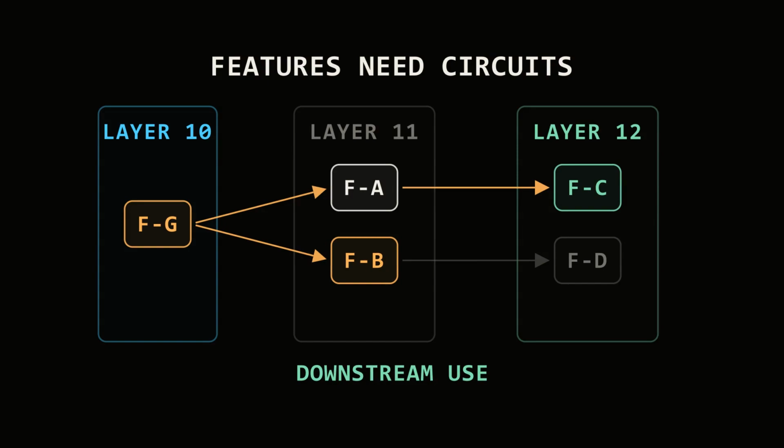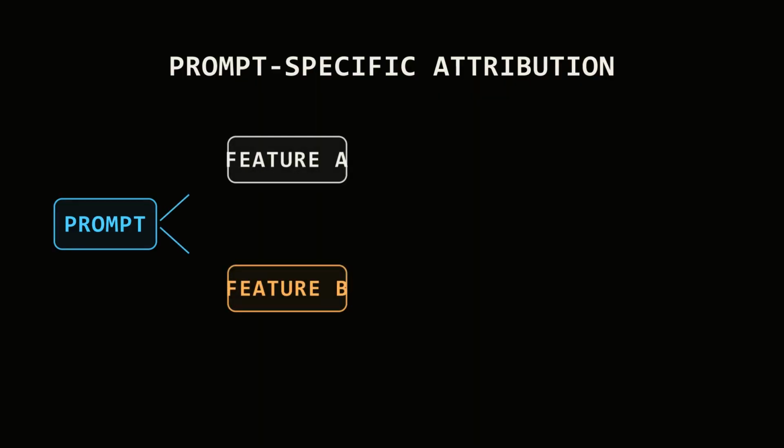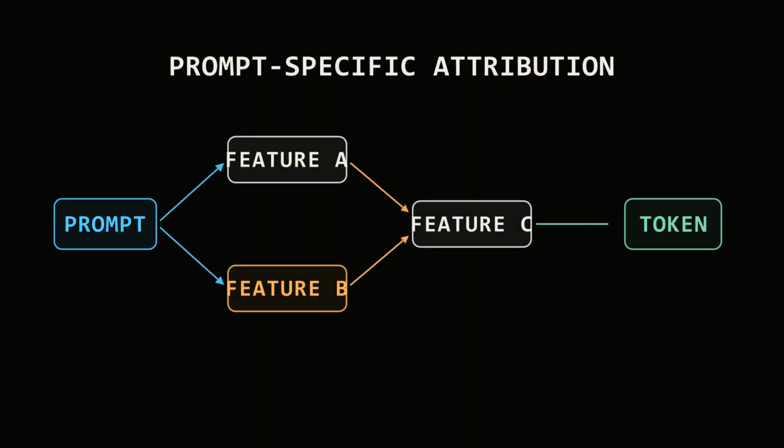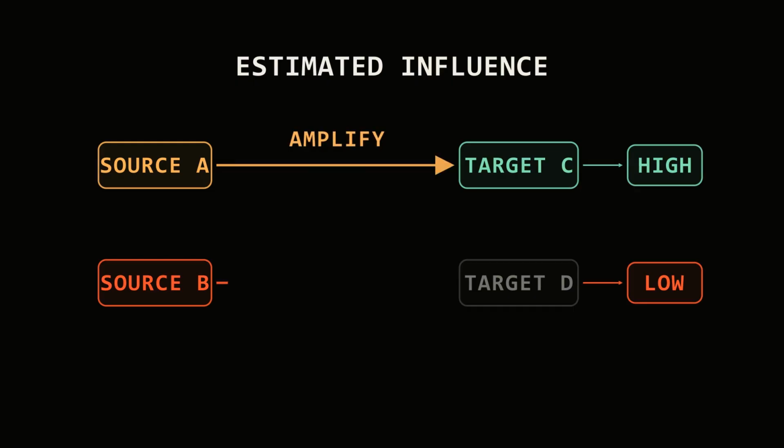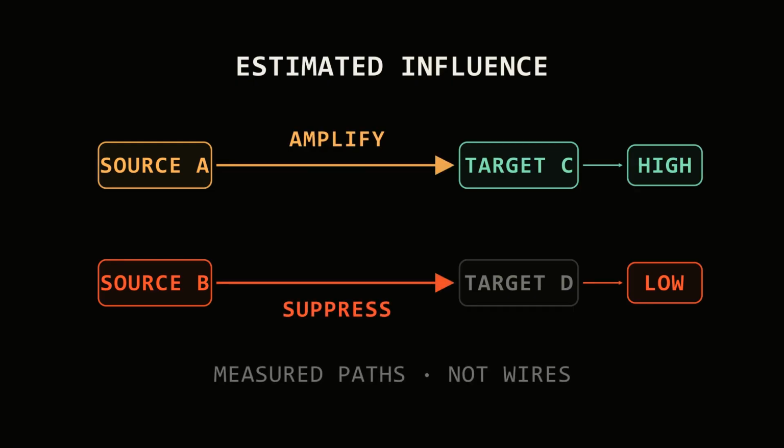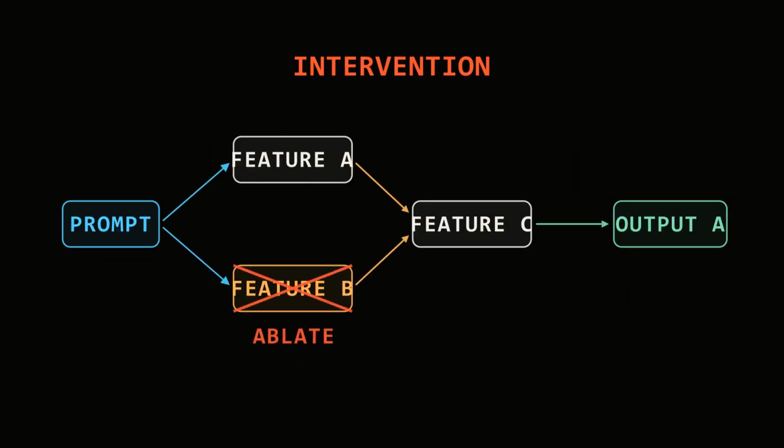We also need to see how features influence one another across layers. Circuit tracing builds an attribution graph for one particular response. It follows estimated influence from the prompt through internal features toward the produced token. The lines in this graph are not literal wires. They are measured paths of influence, evidence that one internal state helped amplify or suppress another. Researchers can test a proposed path by suppressing one feature, strengthening another, and checking whether the predicted output changes.